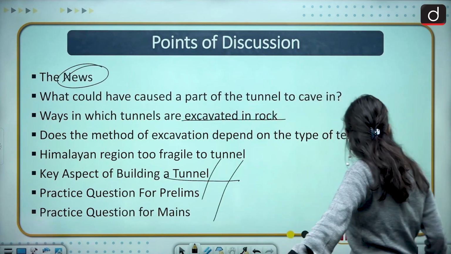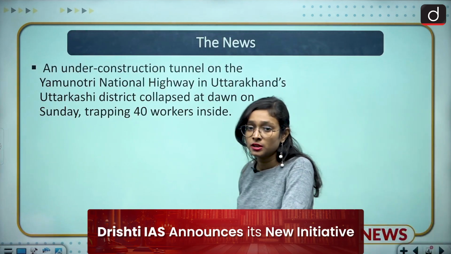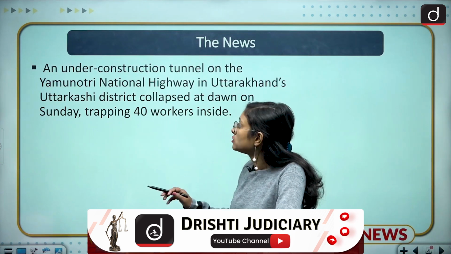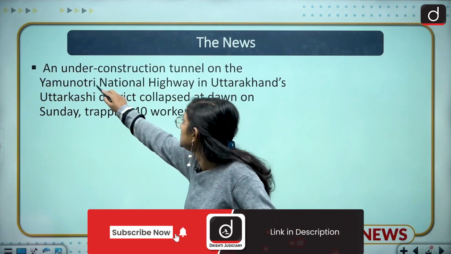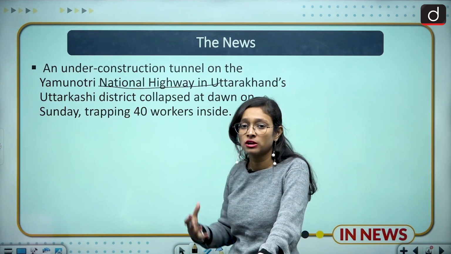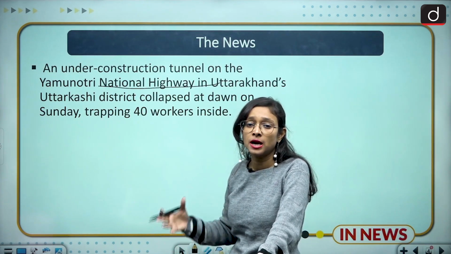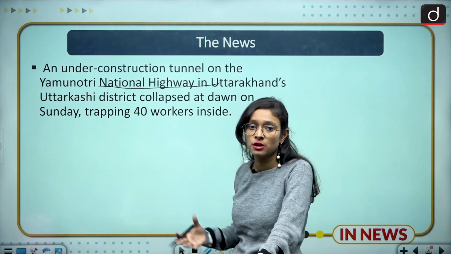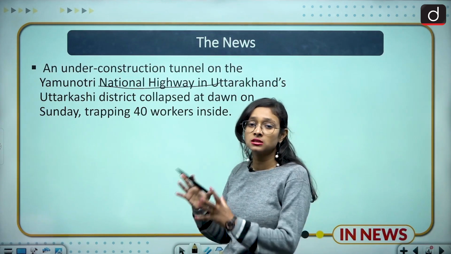So moving to the news part. We already know that on this Sunday there was a collapse of the Uttarakhand tunnel. The location of that collapse was near the Yamunotri National Highway, where an under construction tunnel collapsed, and in that collapse 40 workers are trapped and the rescue operations are still going on. So this is the news we are going to discuss, and what are the ecological concerns we have regarding this news.